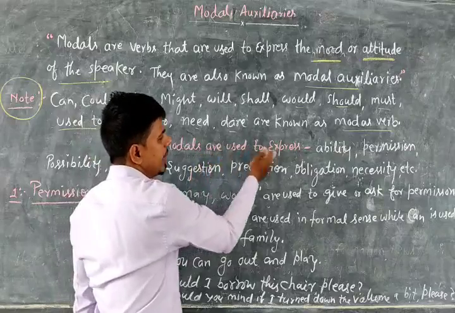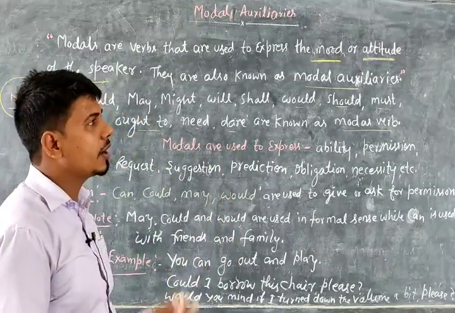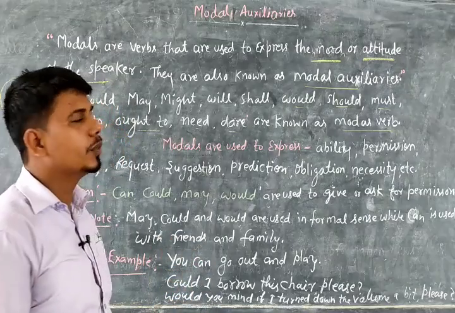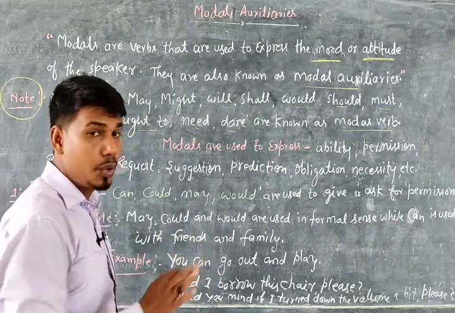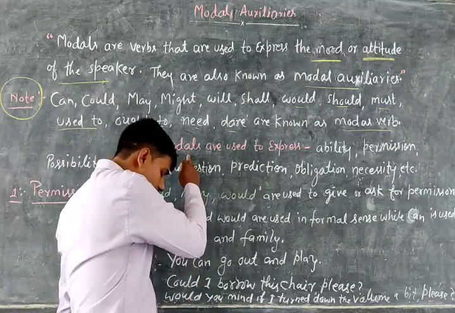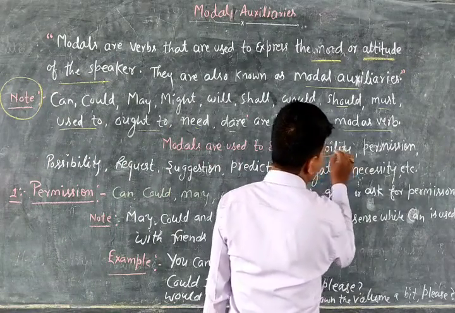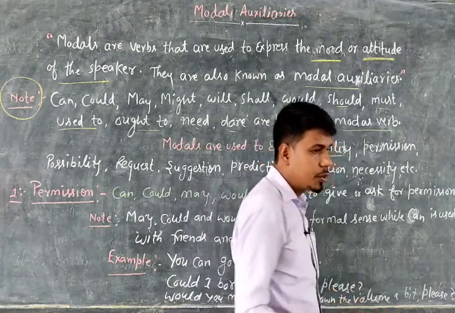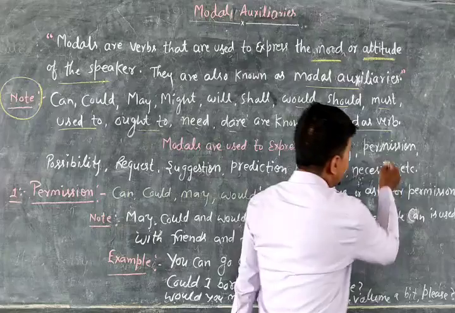Modals are used to express, as I have told you already, the attitude or mood. So what kind of mood and what kind of attitude are expressed? I am going to tell you. Modals are used to express ability. If you want to show your ability, then you have to use a modal verb. Permission.